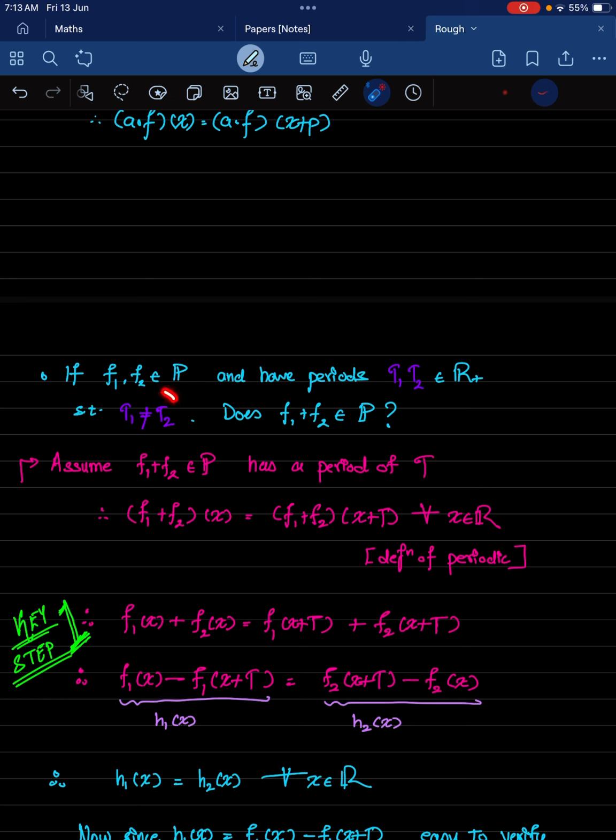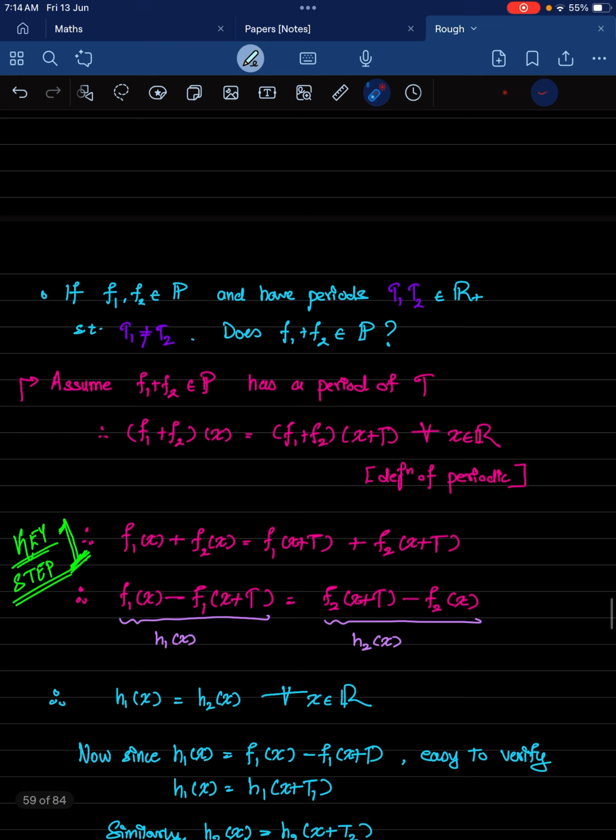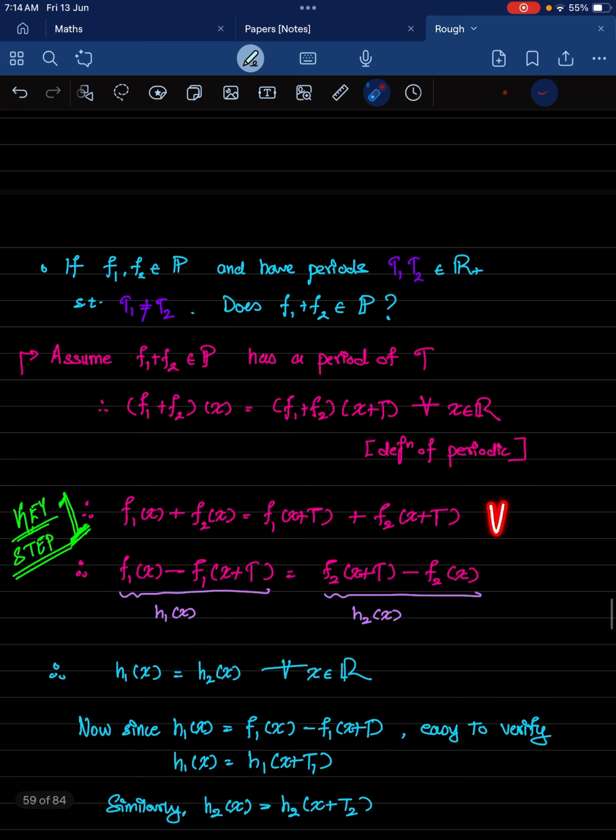But in this case, I'm assuming t1 is not t2, and the next assumption is that f1 plus f2 is a periodic function with a period of t, in which case (f1 plus f2)(x) is the same as (f1 plus f2)(x plus t). Now this can be split into f1 of x plus f2 of x, and the RHS can be split into f1 of x plus t plus f2 of x plus t. Now this is valid for all x belonging to the reals, mind you, this is important.